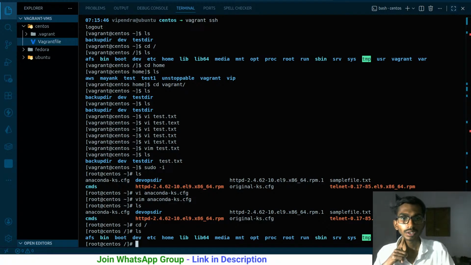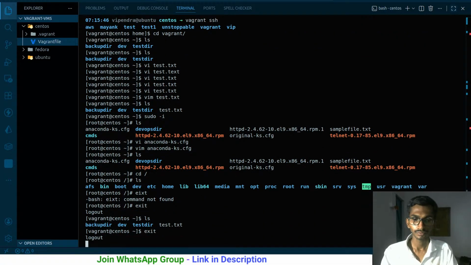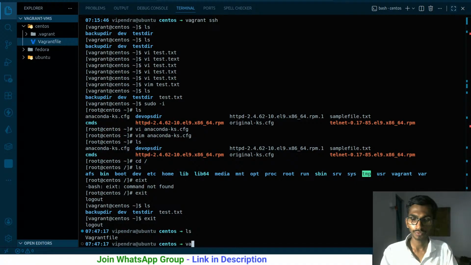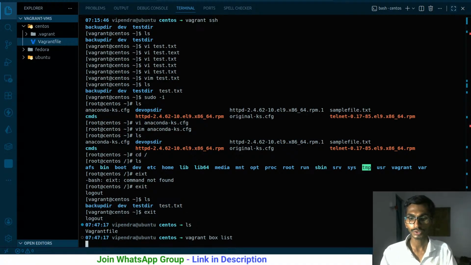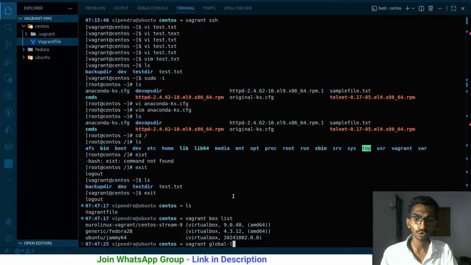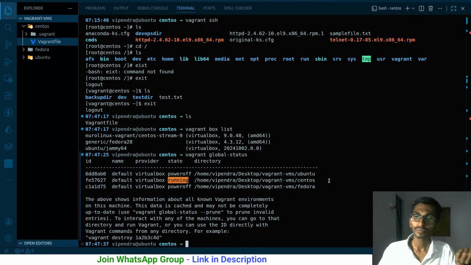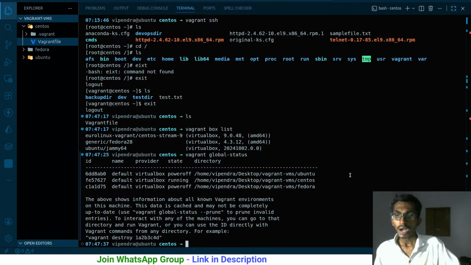Let me do one thing really quick. I'm going to be destroying these images. So what images am I talking about? Exit, ls, vagrant, and vagrant box list. These are the boxes that I have installed. And vagrant global-status. These are the three boxes, and two of them are powered off, and CentOS is running right now. What I want to do is simply destroy them.